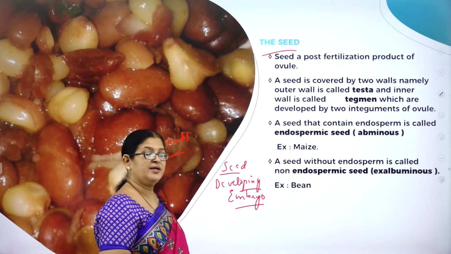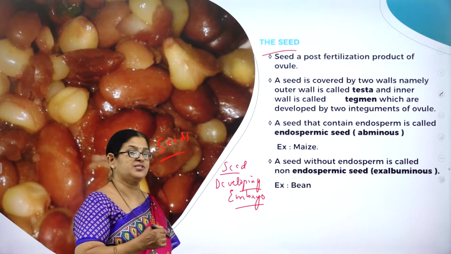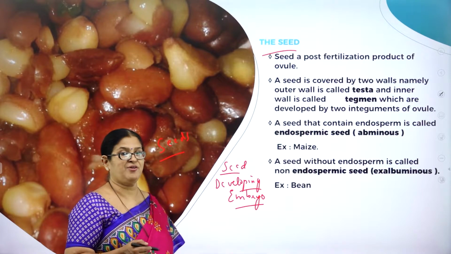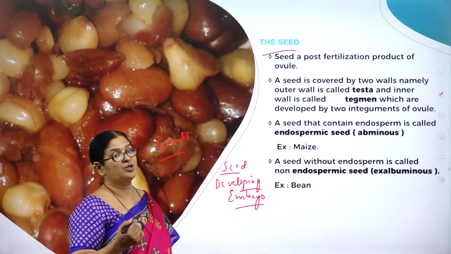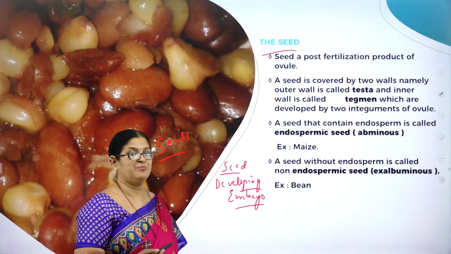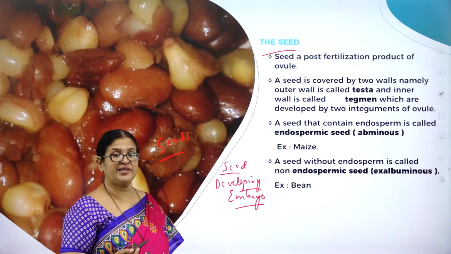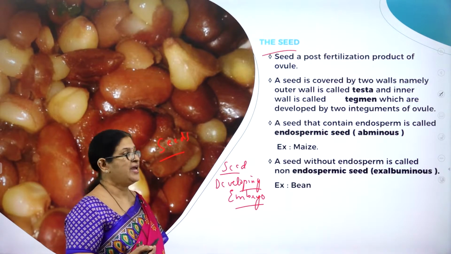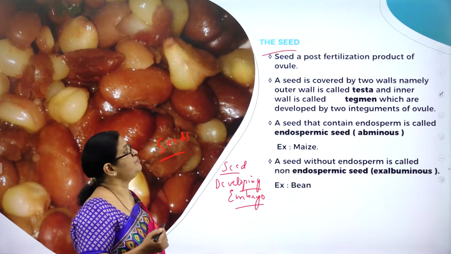Developing embryo. Now we have a concept that we need to sow a seed to get a plant, but with the technology, particularly with biotechnology, with tissue culture, you can grow a plant from any part of a plant body other than seed. That is what technology is. This is how science and technology has improved to a greater extent. But seed is a very, very important part of a plant body.